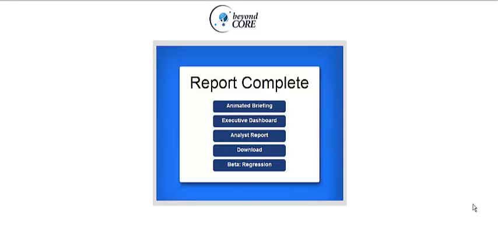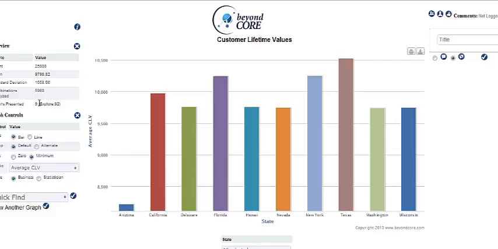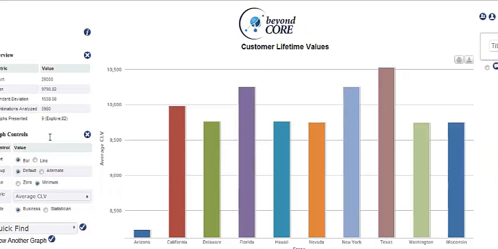Welcome to a demonstration of BeyondCore's guided exploration capabilities. We have just completed an analysis of customer lifetime value. Let's see the analyst report. In this case, BeyondCore looked at 5,980 variable combinations and has highlighted 9 things for our consideration.